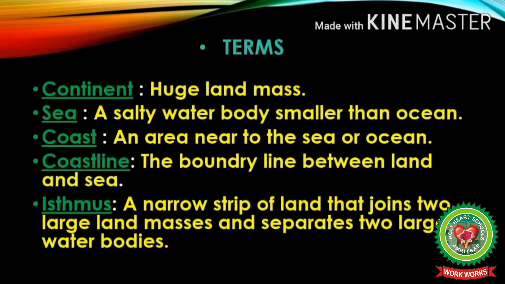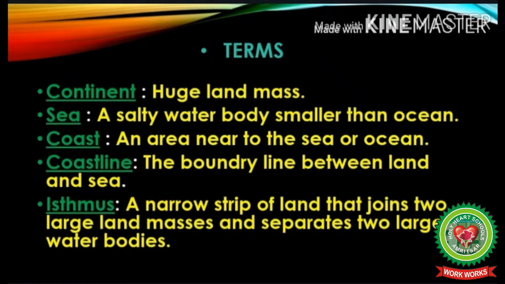Now let's discuss important terms that we are going to do in this topic. Number 1. Continent means huge land mass. Number 2. Sea means a salty water body smaller than ocean. Number 3. Coast means an area near to the sea or ocean. Number 4. Coastline means the boundary line between land and sea.